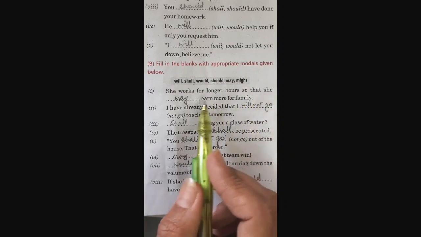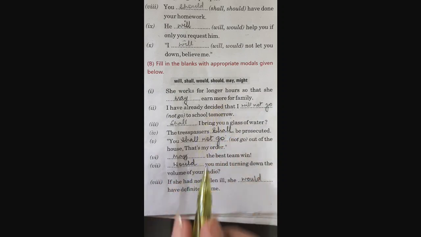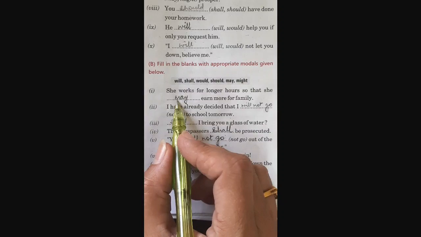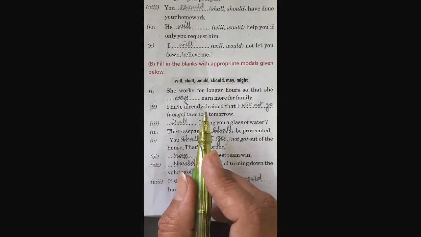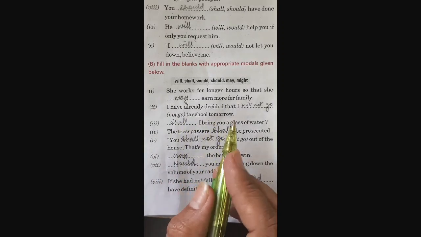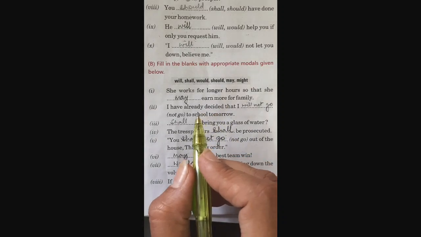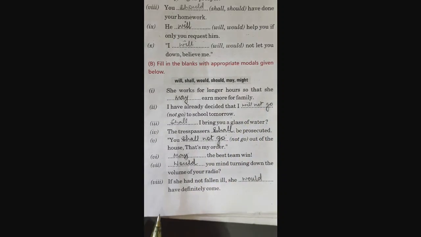Let's start. She works for longer hours so that she dash earn more for family. Now the expression here is of purpose. So we are going to write here she may earn more. Next one. I have already decided that I dash to school tomorrow, not go. But this is a determination that I have made. I am intending not to go. So for determination, and for a negative term, we will use will not go.